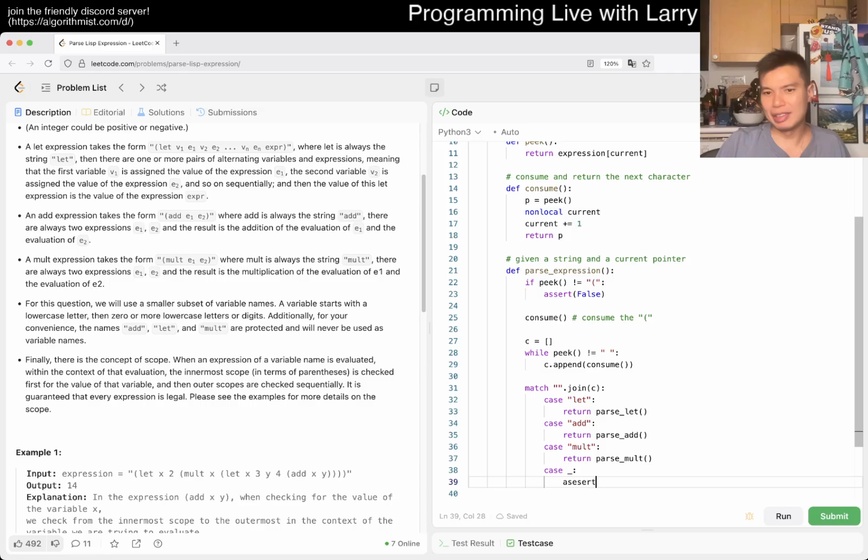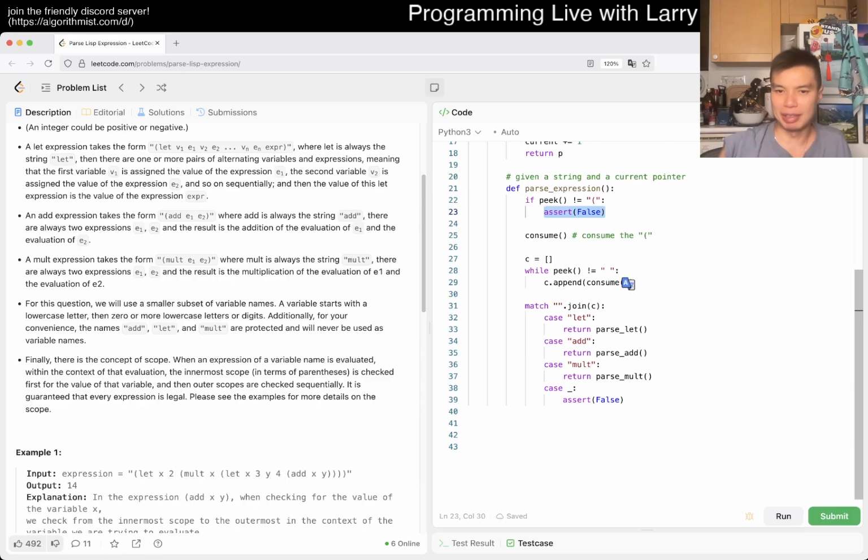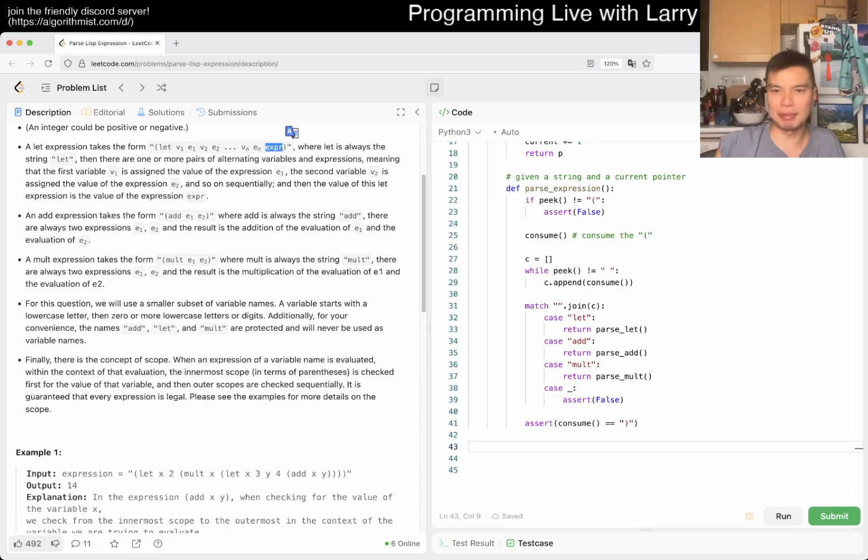assert false. And obviously if you were writing this in real code, you might raise a typed exception. I'm just being lazy here for LeetCode purposes, but you would raise an exception of a specific type that makes more sense, maybe like invalid character or something like that, right? And then now we assert consume is equal to the right paren for the expression. And honestly, that's all we need, because, is it all we need? No, because here there's another expression. That means it's going to call this recursively in the future, right?